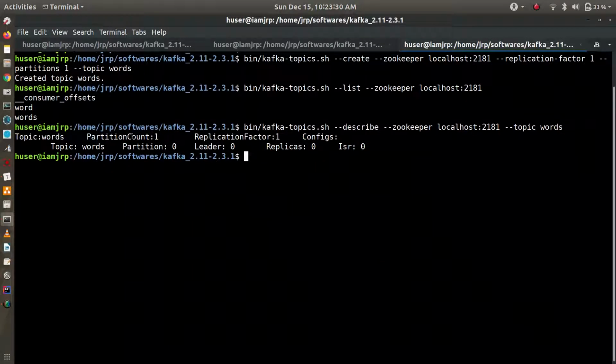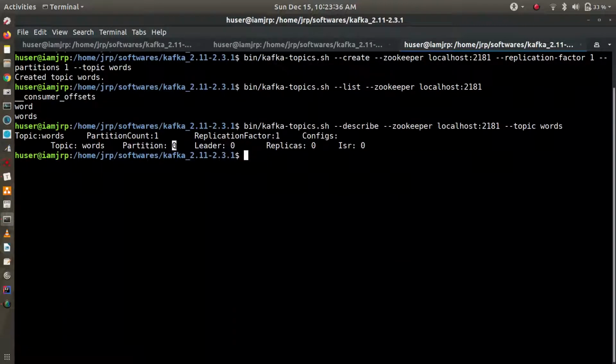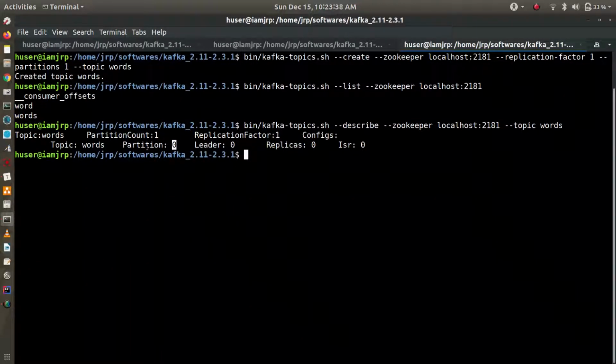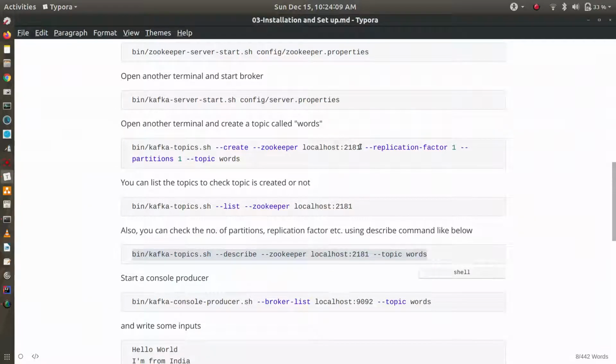And you can see that since the partition count is 1, it shows only partition number 0. That is the leader replica, and that is also the follower replica. There is only one partition, so there is only one replica, and the replica is present in partition 0 only. This is the in-sync replica. Because we have only one replication and one partition, the leader replica and follower replica are all the same, and everything is in the in-sync replica set, ISR.